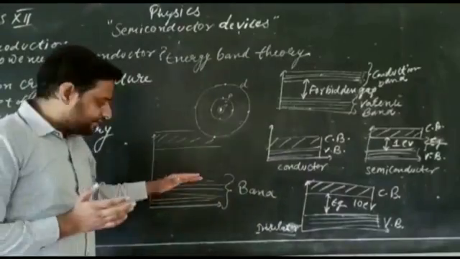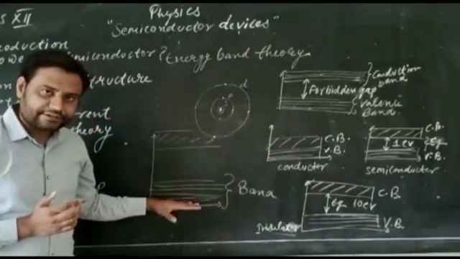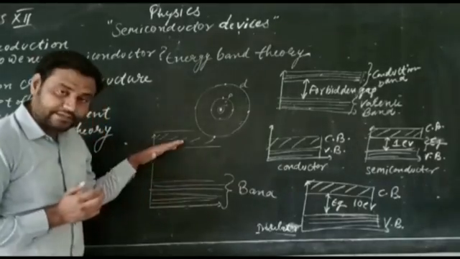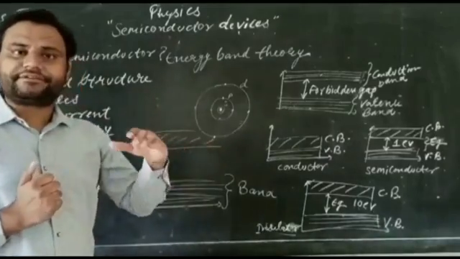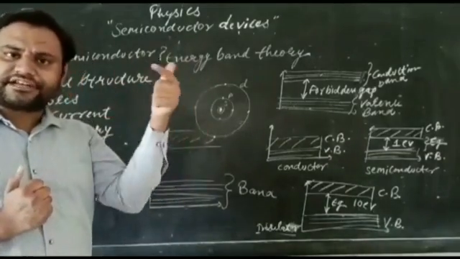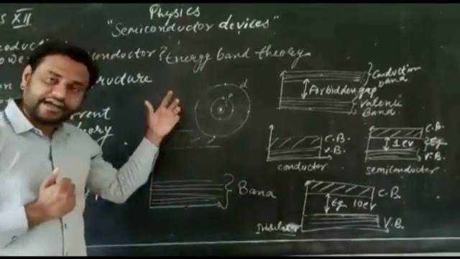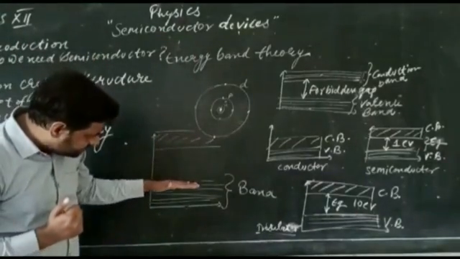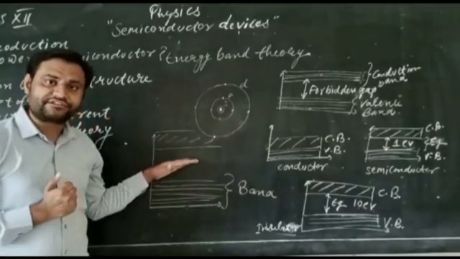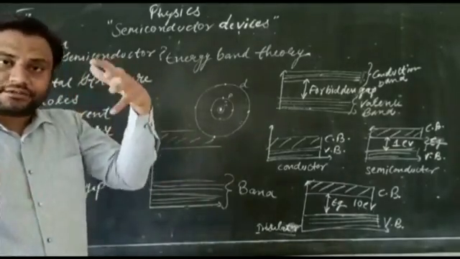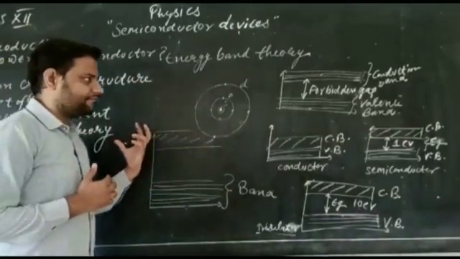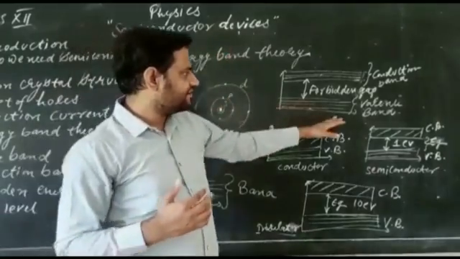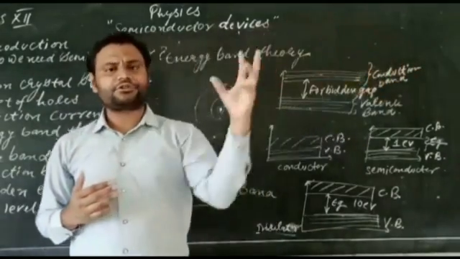We can see this diagram. There are a number of parallel lines you are able to see. These parallel lines indicate the different energy levels possessed by the different electrons in the outer shell of that atom. Different lines which are very close to each other, different energy levels, together make a band. There are two types of band. The first one is the valence band, and the other one is the conduction band.